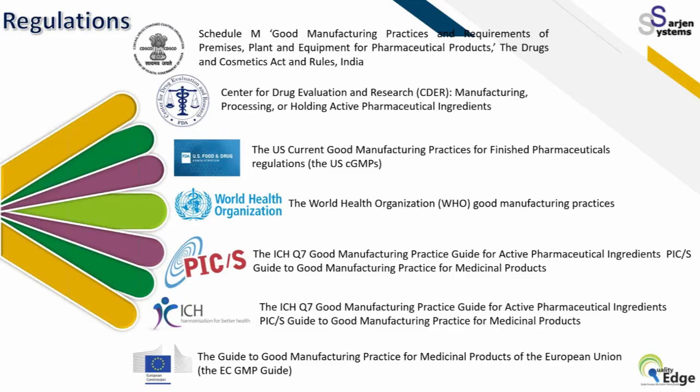And there are many regulations working globally. In India, there is Schedule M for good manufacturing practices, and globally there are USFDA, MHRA, PIC/S, WHO and ICH guidelines. So many regulators are there, doing all the regulatory activity. But basically, all GMPs are almost parallel and the same. There are a few differences, which we will discuss later. We are discussing documentation, and that demand is common to all the regulatory requirements.